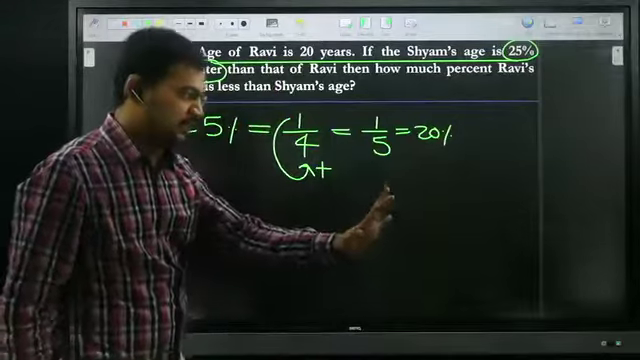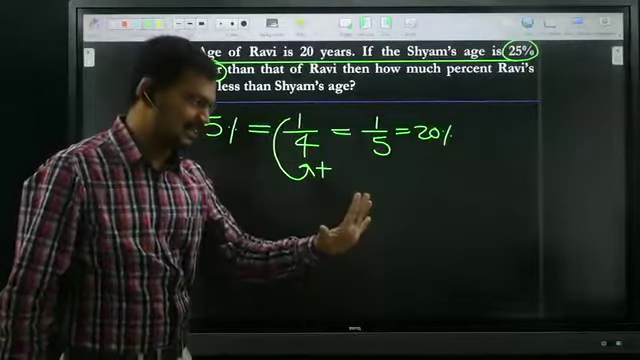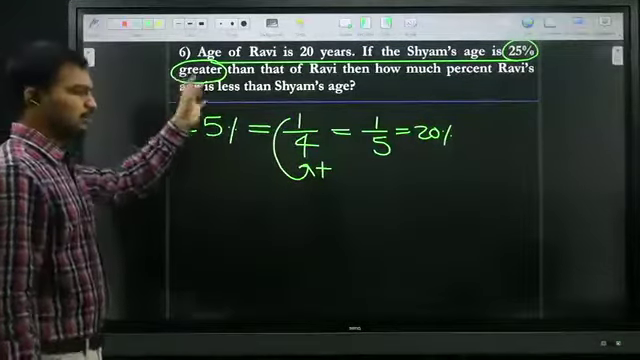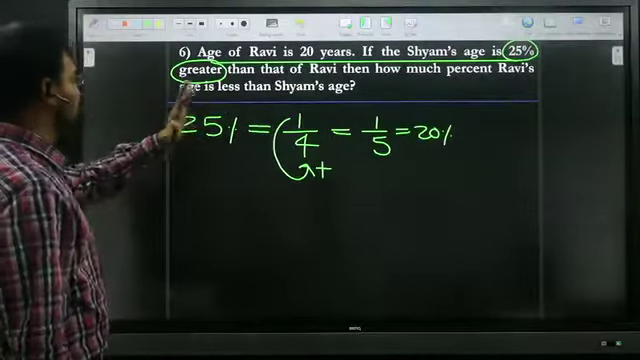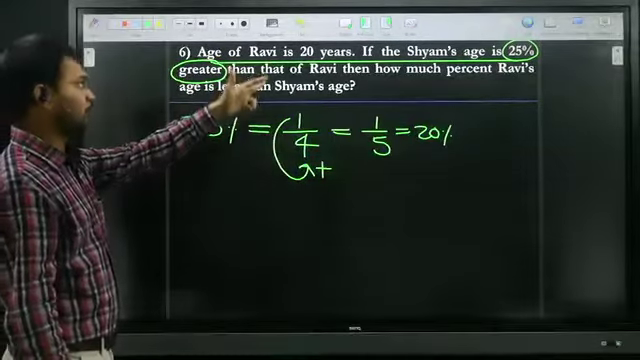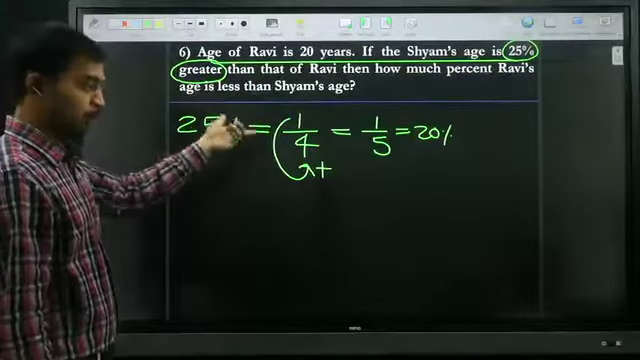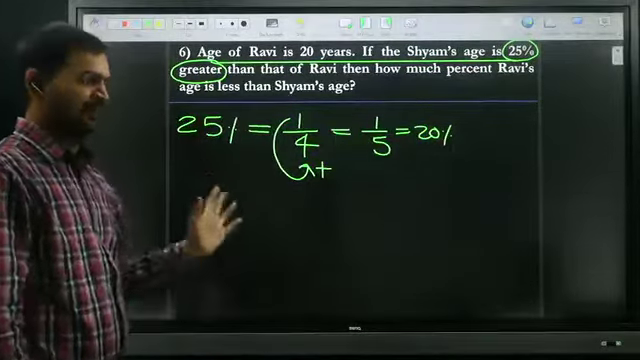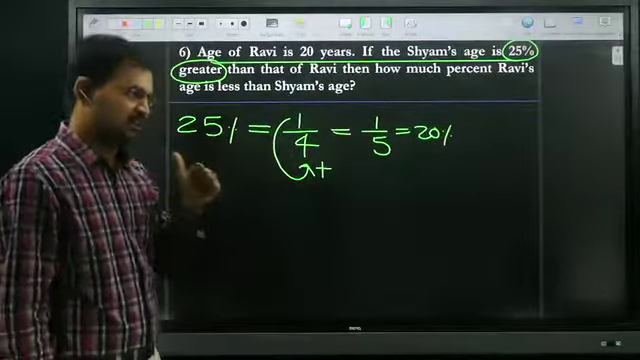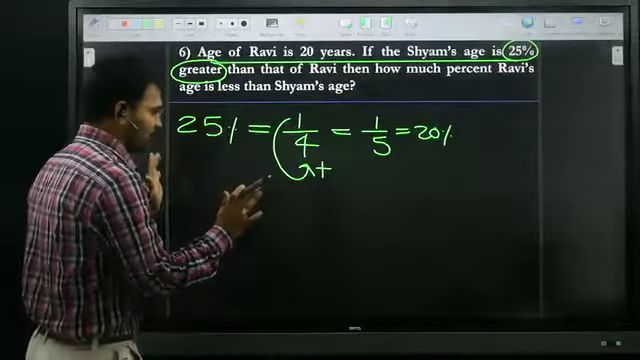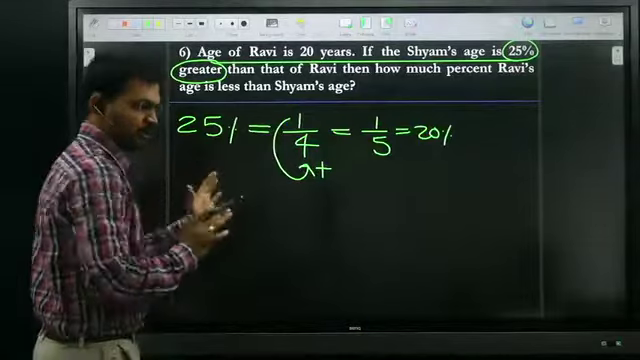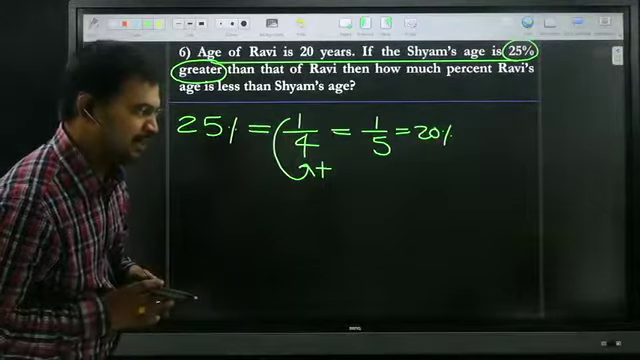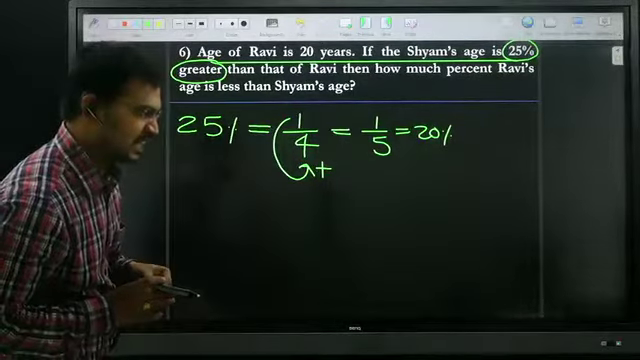Tell me how many seconds it will take. Within seconds, na? Generally students are doing some circus. Age of Ravi is 20 years. Sham's age is 25% greater than that of Ravi. 25% of 20 is 5 extra, that is 25. So the remainder is 5, and 5 by 25 is 1 by 5. It will take some time. So no need to go for all those calculations, amma. Simply try to follow this trick. Chandana, are you okay now?